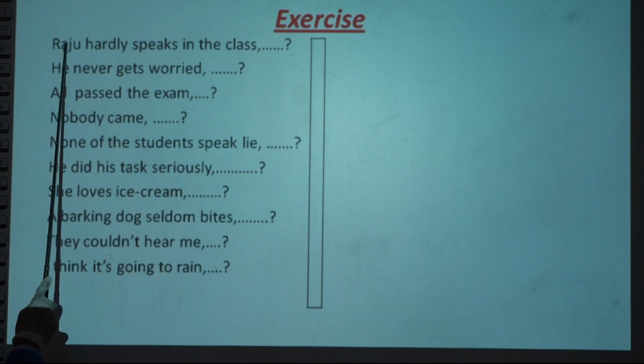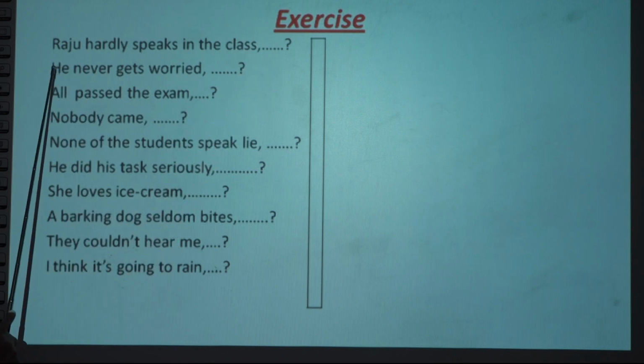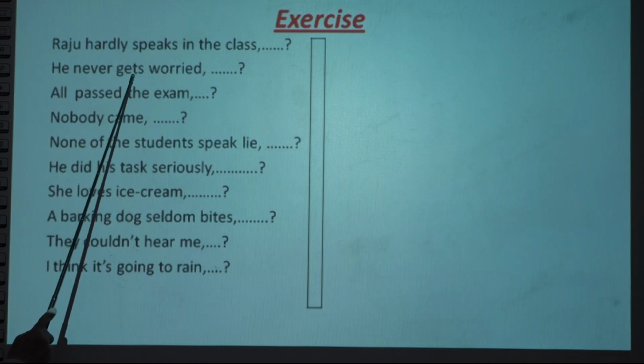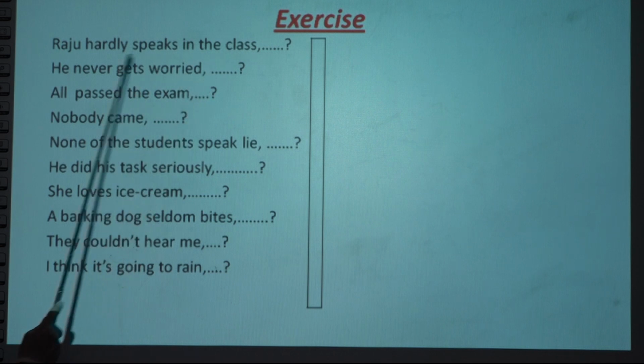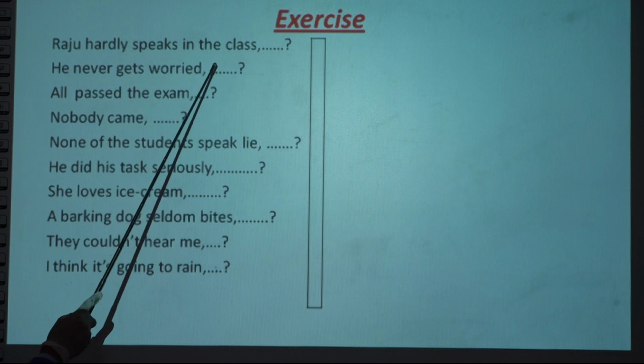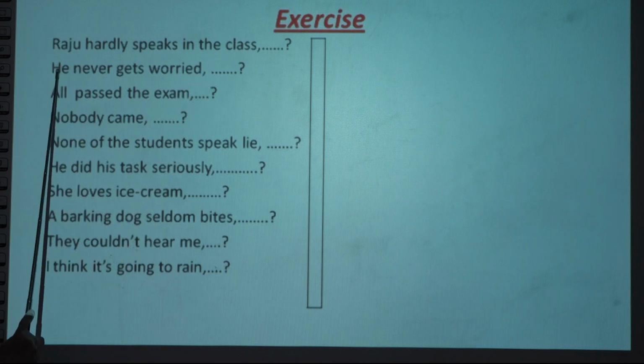Does Raju he. Second, he never gets worried. He is the subject, gets is verb 5. Verb 5 means does. Is the statement positive or negative? Negative, because the word is never. So the answer will be does he.